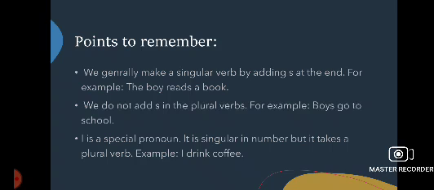And we do not add s in the plural verbs. For example, boys go to school. Now here boys is plural, so go is the verb without s. And I is a special pronoun and it is singular in number, but it takes a plural verb. For example, I drink coffee.